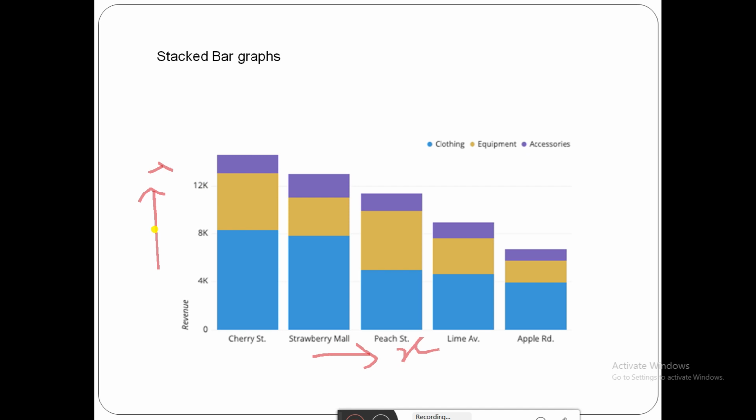Next is a stacked bar graph. Here in the stacked bar graph, it is going to show multiple variables. Here, multiple variables are going to be stacked on top of one another. Here the clothing is stacked on the equipment and the accessories. See, in Cherry Street, this much clothing data is going to be sold and this much equipment is going to be sold, and the accessories. Comparing here for the strawberry, comparing the different data of different places, that is going to be done using the stacked bar graph.